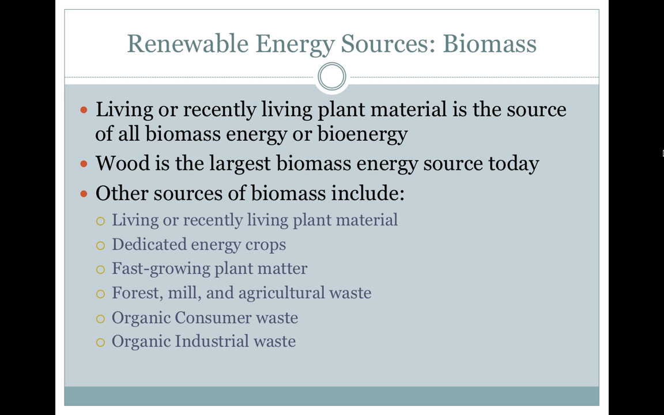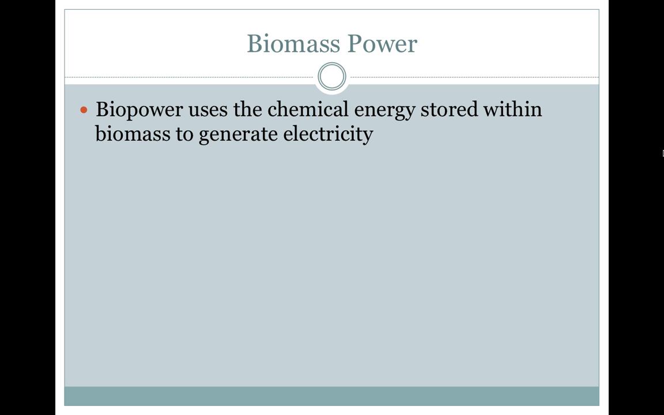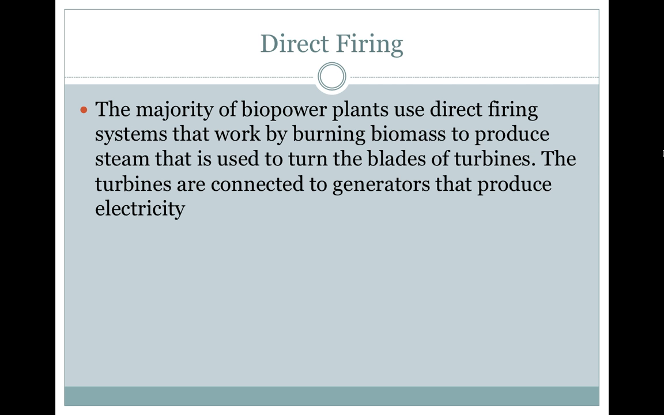Other sources of biomass include dedicated energy crops, fast-growing plant matter, forest, mill, and agricultural waste, organic consumer waste, and organic industrial waste. Biomass power. Biopower uses the chemical energy stored within biomass to generate electricity. Direct firing. The majority of biopower plants use direct firing systems that work by burning biomass to produce steam that is used to turn the blades of turbines. The turbines are connected to generators that produce electricity.